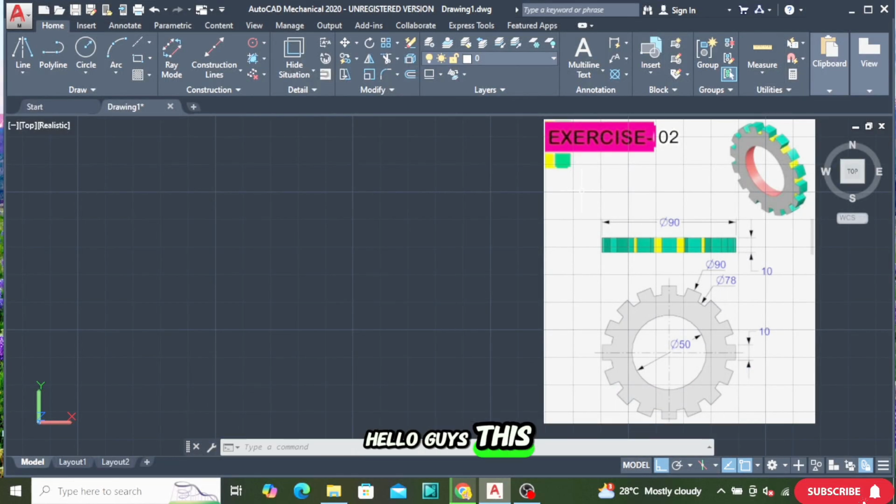Hello guys, this is the second tutorial for practicing 3D in AutoCAD, and this is the second exercise. You can see this is a very basic part we are taking right now for practice. In this part we have three circles. This is a 90 diameter circle, the second one is a 78 diameter circle, and the third one is a 50 diameter circle.